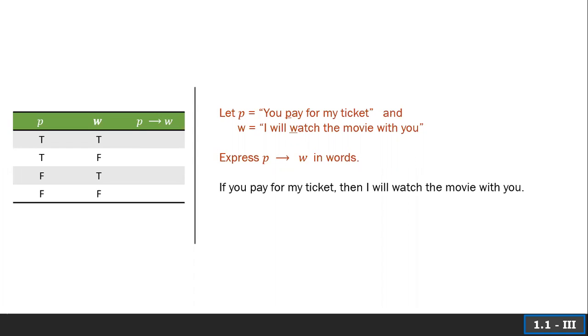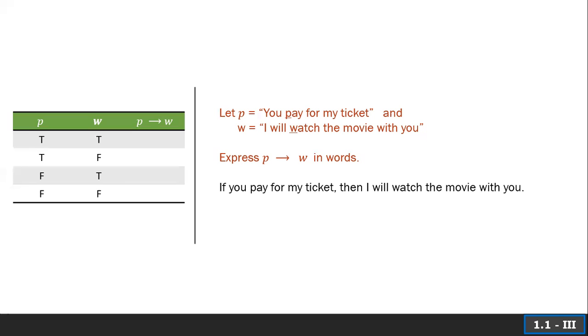Now it's important that, again, we're not trying to determine if this is true or false. We're trying to determine if, in particular, that implication is true or false. Is it the case that if I bought your ticket, you would go to the movies with me? So consider two friends. One really wants to see the movie. The other has heard the movie is not very good and is not interested. So he doesn't want to waste his money on a bad movie. When would this statement be true?